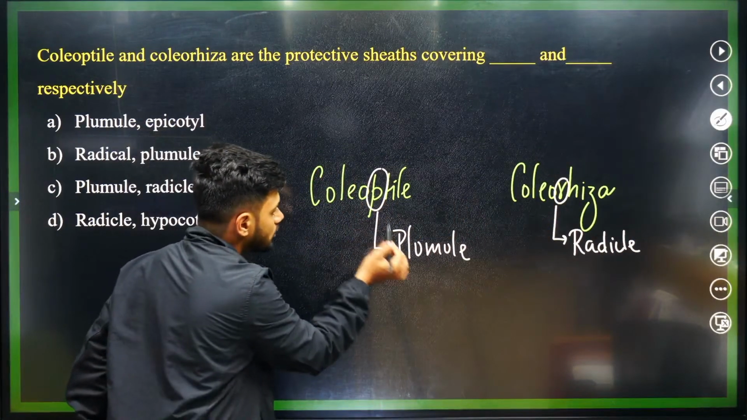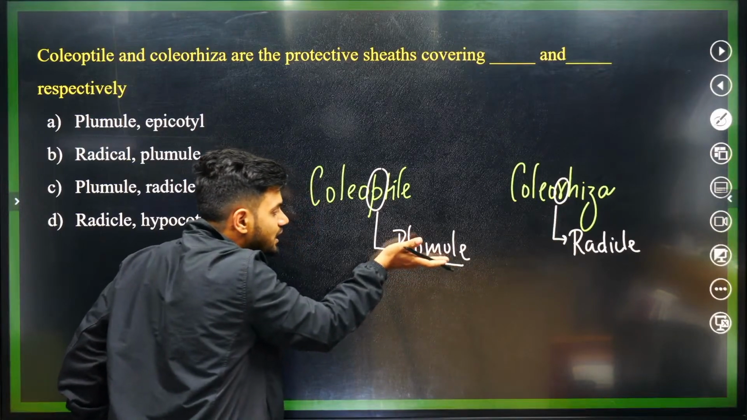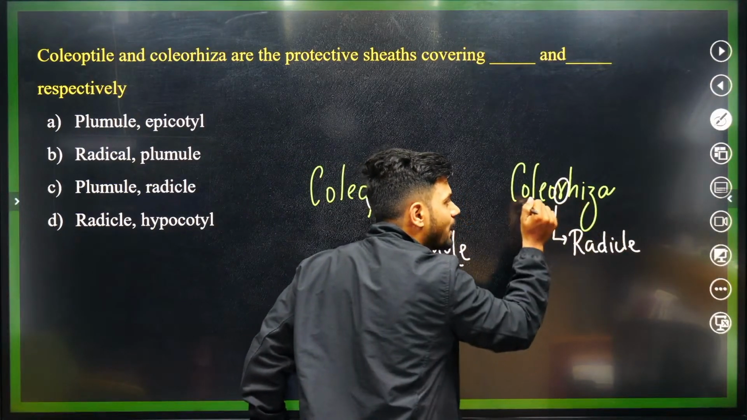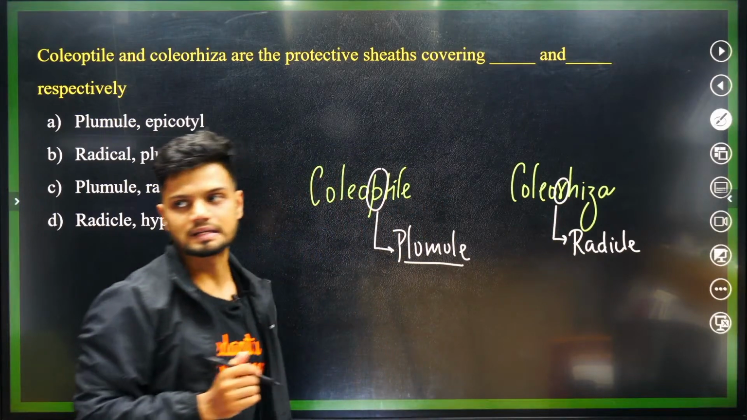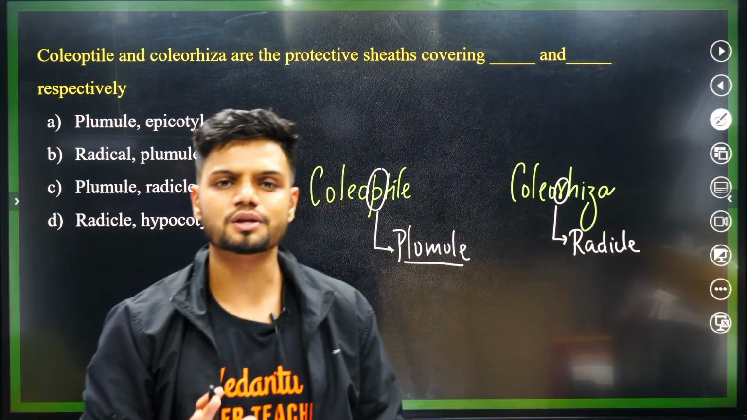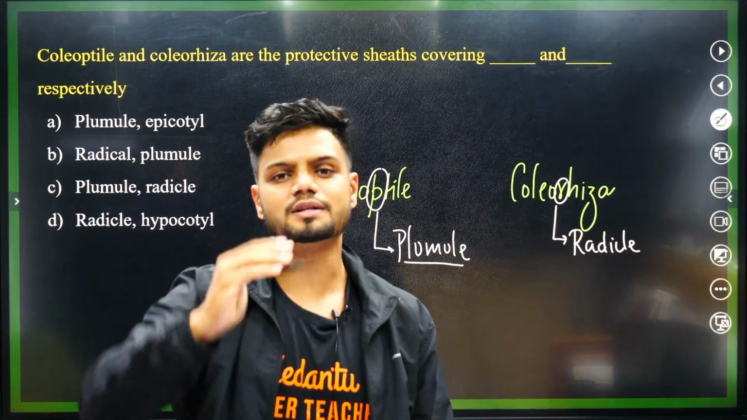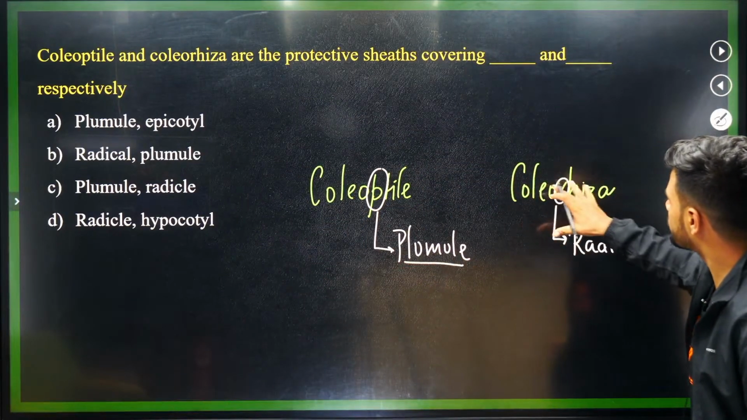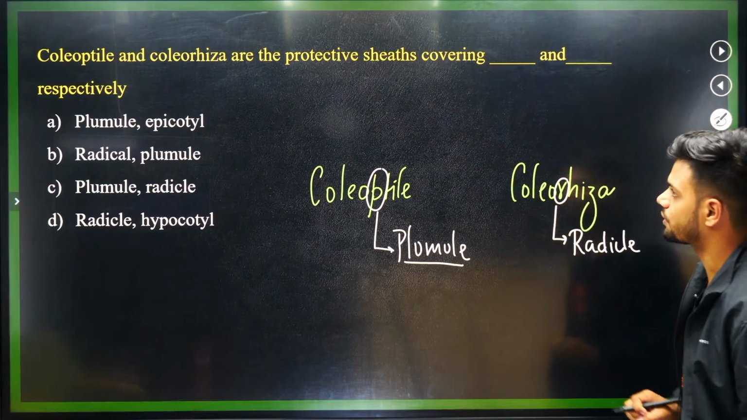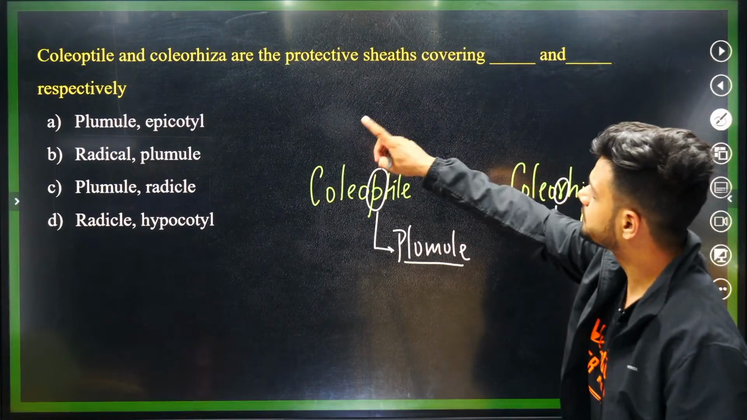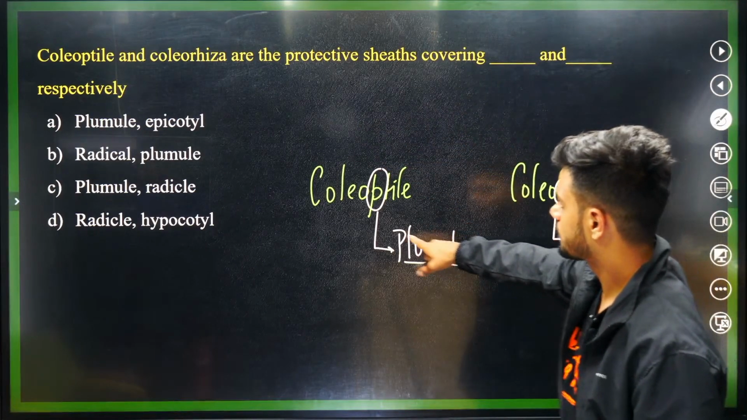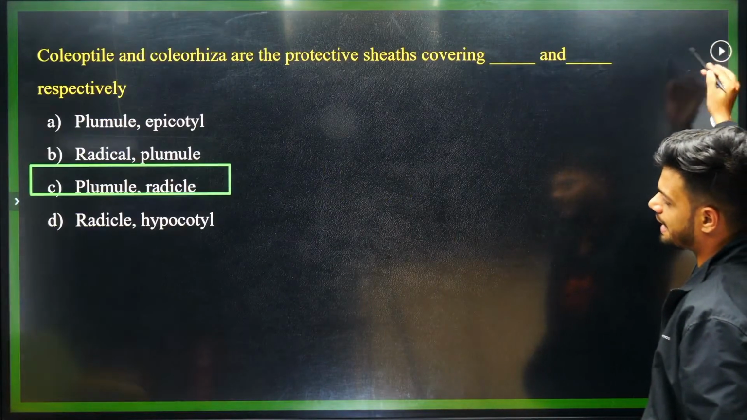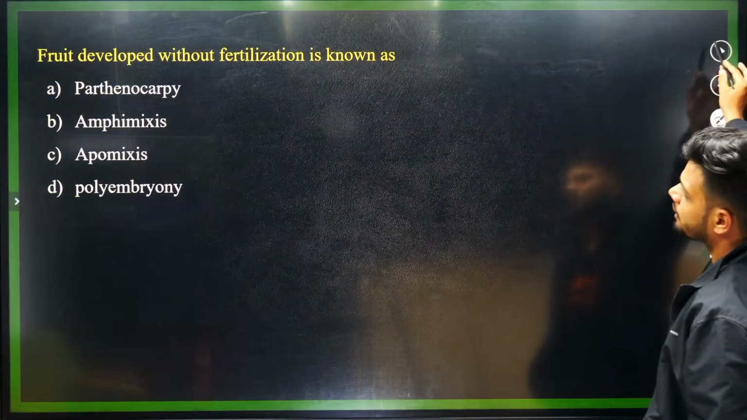So plumule is covered by coleoptile. Radical is covered by coleorhiza. So never in your examination will you forget what covers what. So plumule is covered by coleoptile, and radical is covered by coleorhiza. So what is the answer? Coleoptile covers plumule, and coleorhiza covers radical. Plumule and radical. Beautiful. Next question.